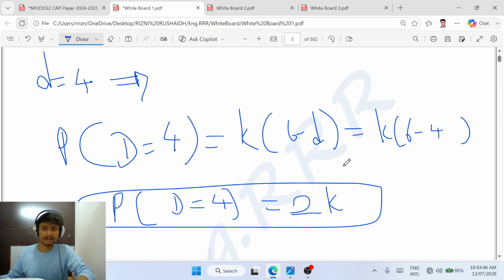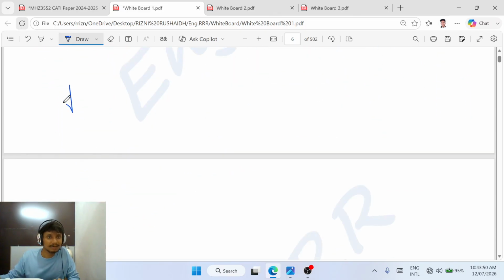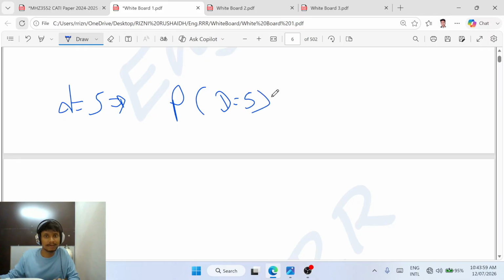If d is equal to 5, what is the probability? P(d = 5) is equal to 0. If d is equal to 6, P(d = 6) is equal to 0.